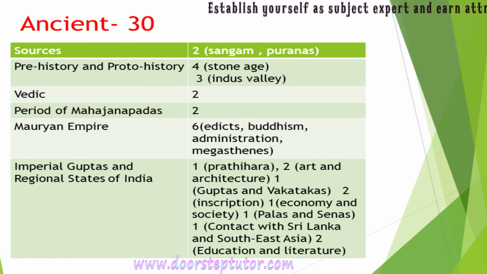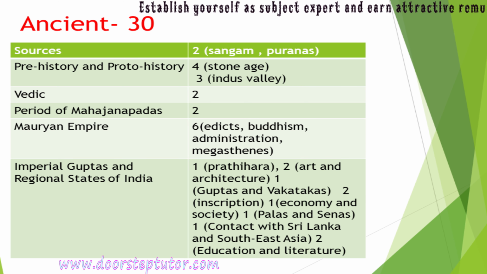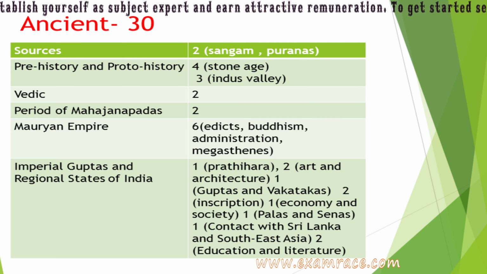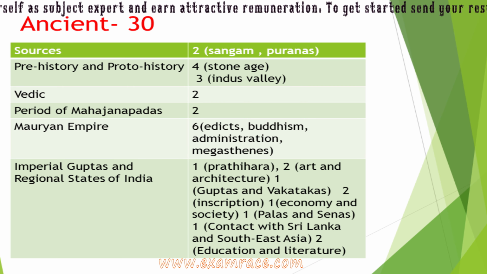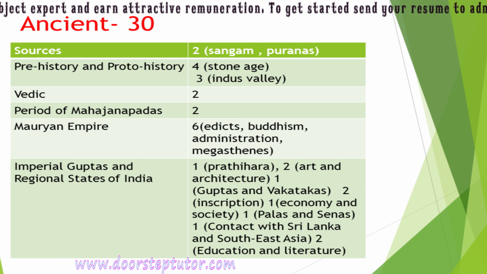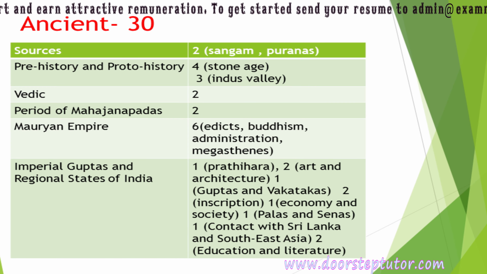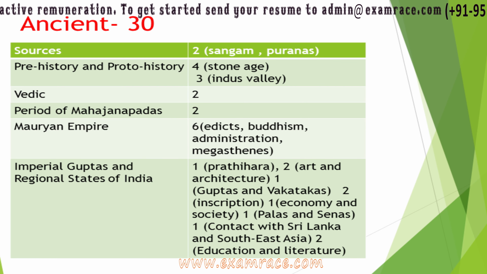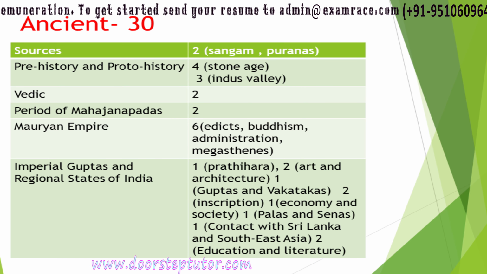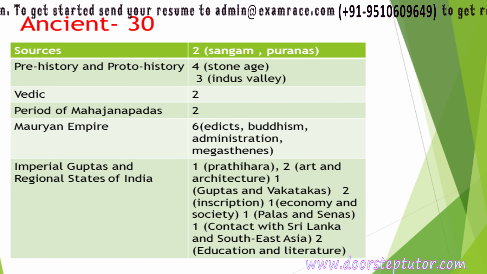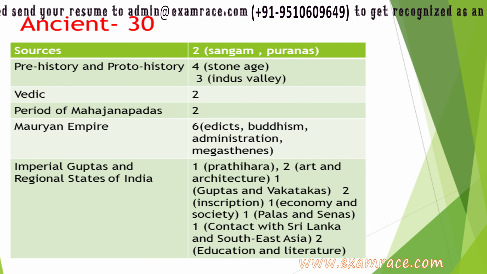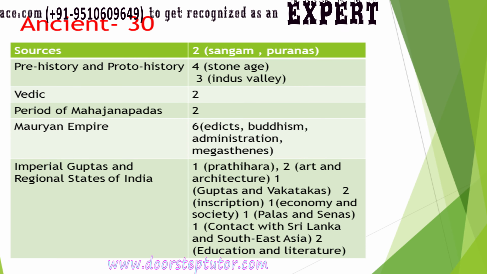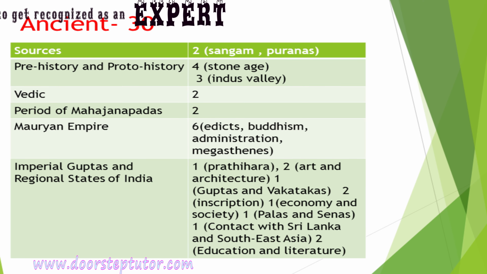Another question which was related to rulers of India who were the devotees of Shiva, and the options to this question were Harshvardhana, Bhoja Parmara and 2 others. This also was repeated as it is from the previous year's paper. The question which came from the sources of ancient Indian history was related to Jaina text Bhagavati Sutra. That question also was a repeated question. A lot of questions in ancient were repeated.